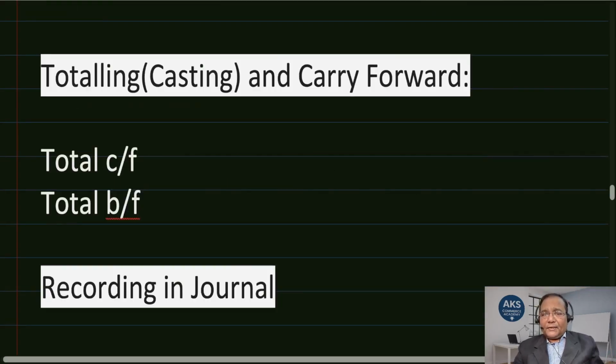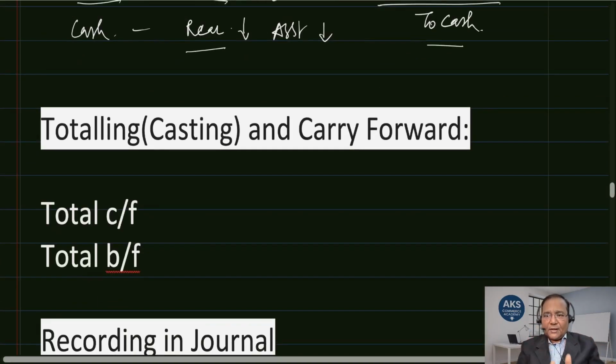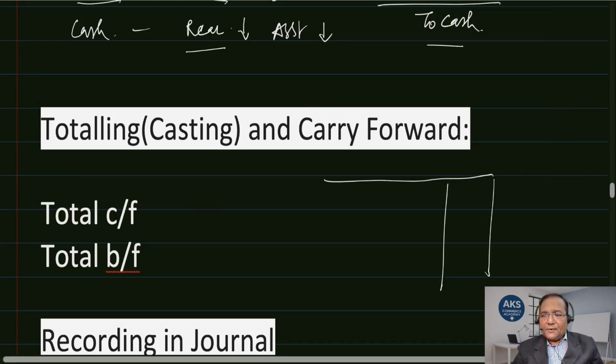Now, after having done this, what we do here is totaling. Once the journal entries are made, there may be a scenario where the whole page is filled. We have seen the format of the journal entry. This is the format: debit, credit.